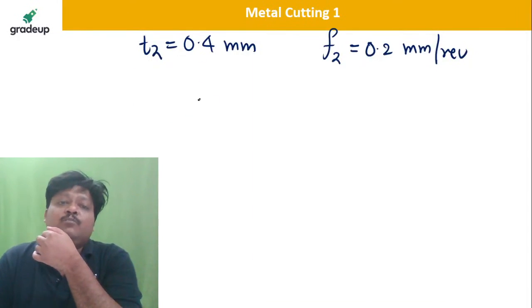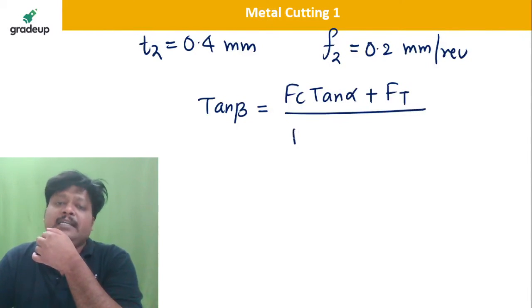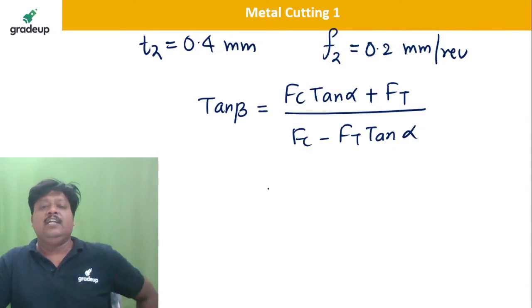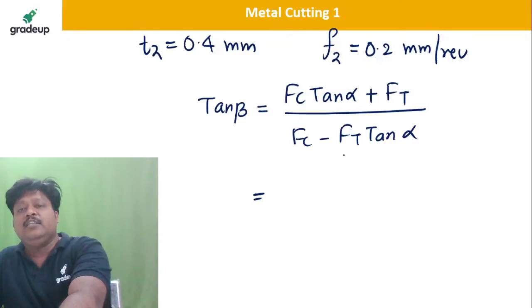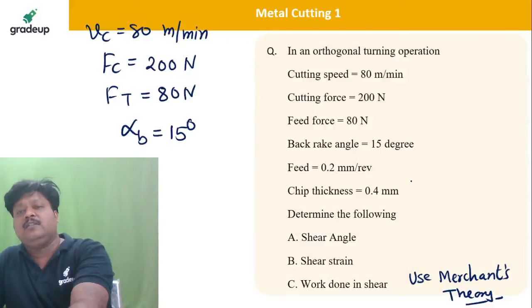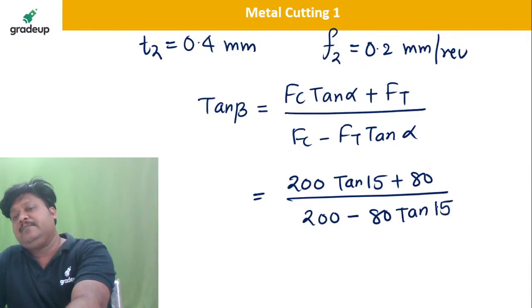Tan of beta, how? By the Merchant's theory, we can write tan beta is equal to (Fc tan alpha plus Ft) divided by (Fc minus Ft tan alpha). This is a very famous equation, isn't it? So cutting force, how much is given? 200 tan of alpha, how much is alpha? 15 degree, plus Ft is 80 Newton, divided by Fc is 200 minus Ft, that is 80 tan of 15.